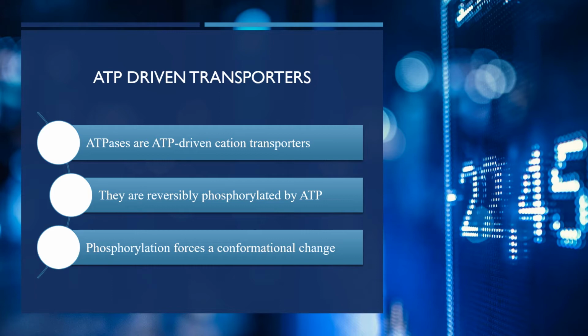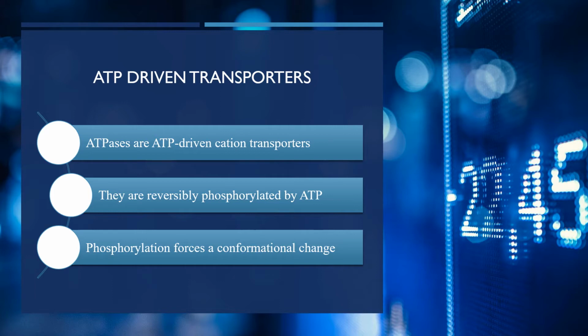The phosphate is not released into cytoplasm, but instead that phosphate is linked to the protein and the protein gets phosphorylated.